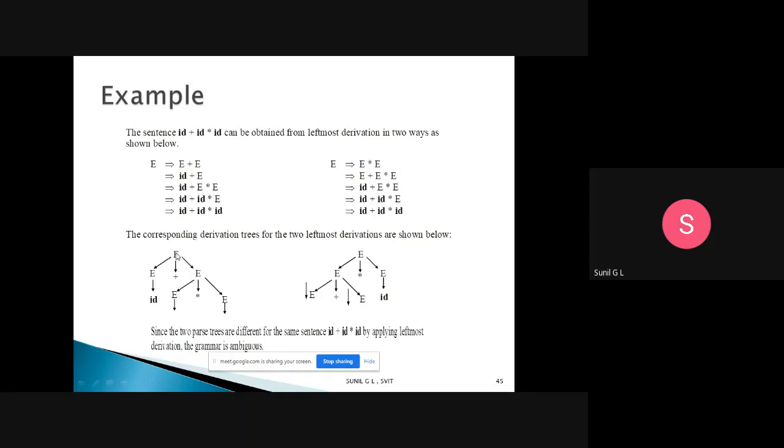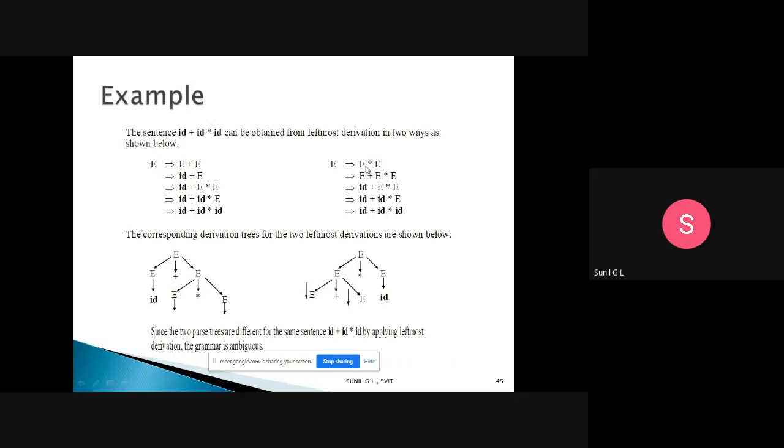E will be E plus E. So after that, this E will be replaced by id, and this E will be extended to E star E. Then this E will be replaced by id, and this E will be replaced by id. I will get id plus id star id. I got one parse tree.